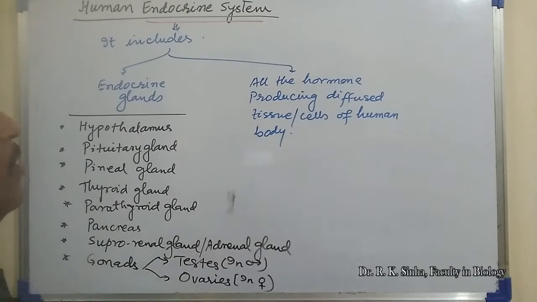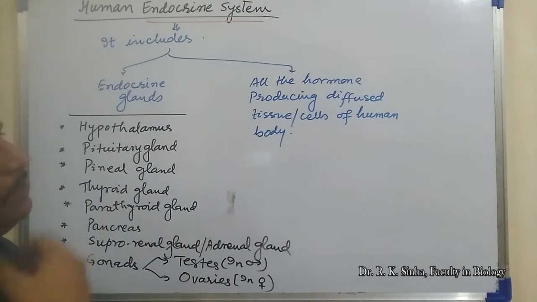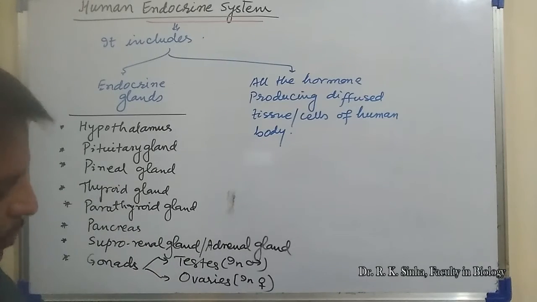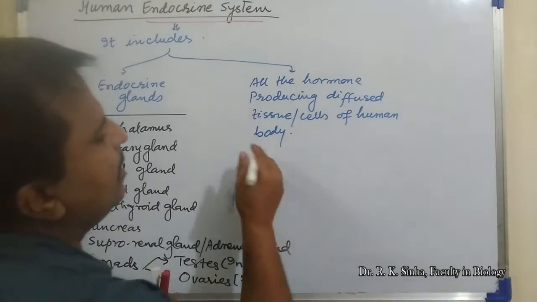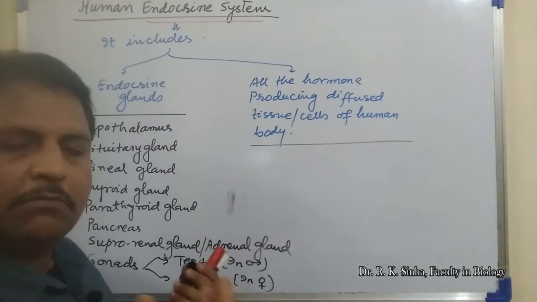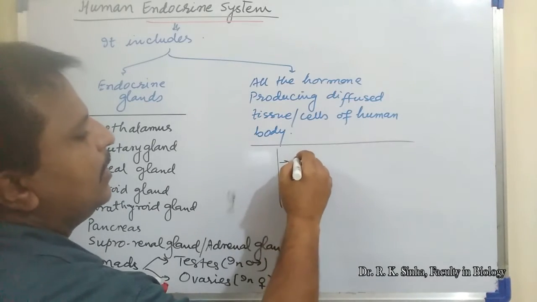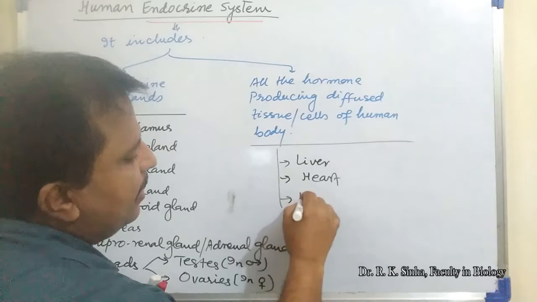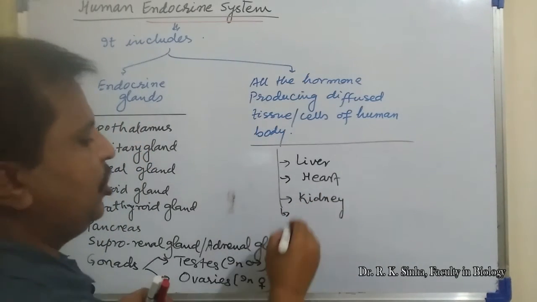Okay, now listen, what are the diffuse tissues or diffuse cells of the body that are responsible for the synthesis and secretion of hormones? Apart from these endocrine glands, these diffuse tissues are located in different internal organs of the body, like liver, heart, kidneys itself,